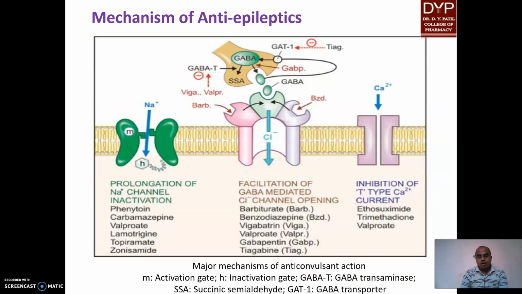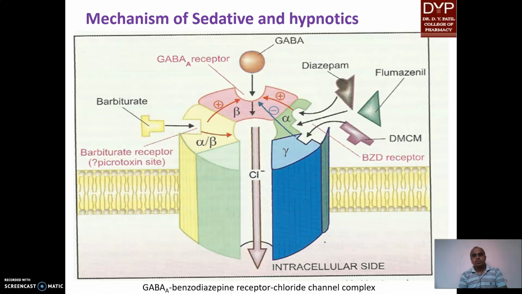Now, sedative hypnotics. An elaborate diagram is given in the KT Tripathi book, a nice diagram. The GABA receptor is a pentameric receptor with 2 alpha subunits, 2 beta subunits and 1 gamma subunit. When barbiturate acts on its receptor, it facilitates GABA action on its receptor, opens the chloride channel, and chloride influx causes CNS depression. Barbiturate not only acts on its own receptor but also acts directly on the GABA receptor. That's why barbiturate is a GABA mimetic.